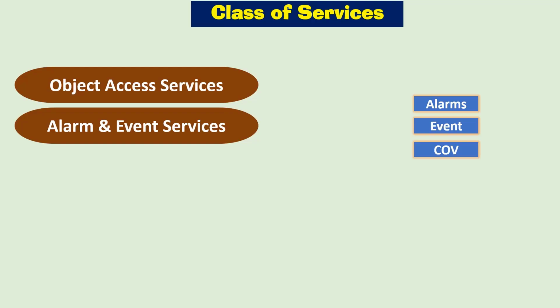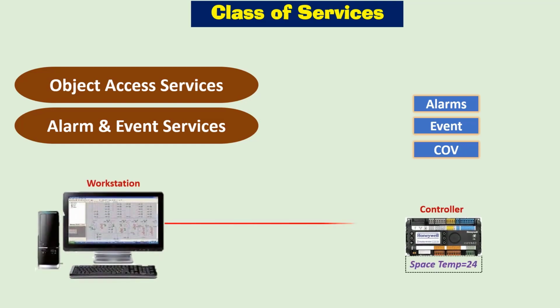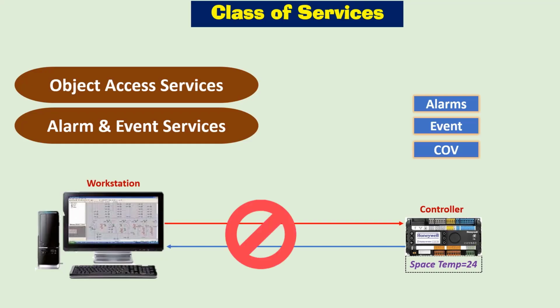To understand COV, consider an example of a workstation and a controller which contains space air temperature. If polling is used to read the object, workstation will continuously keep sending requests to read the temperature. If multiple devices are polling the data from the controller, it will result in large traffic and could lead to communication problems or slow response by the controller.